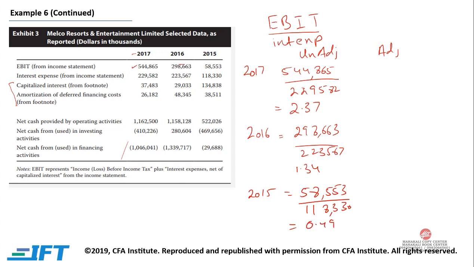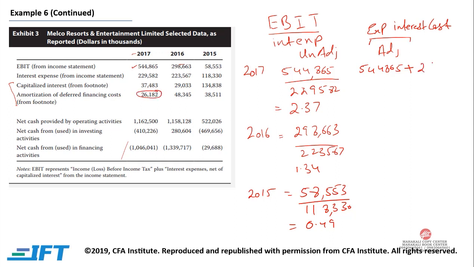Now if we are adjusting it, over here we are assuming that we are not capitalizing but we are expensing the interest cost. If we are expensing the interest cost, then the EBIT, that is 544,865, would actually be increased by your amortization of deferred financing cost of 26,182.